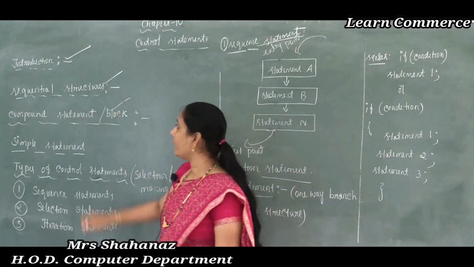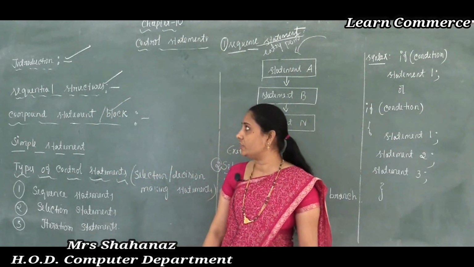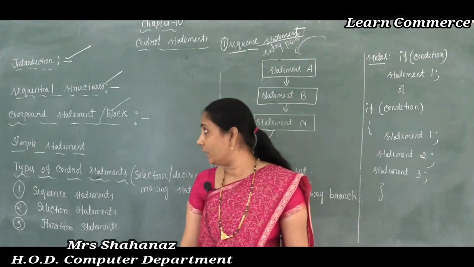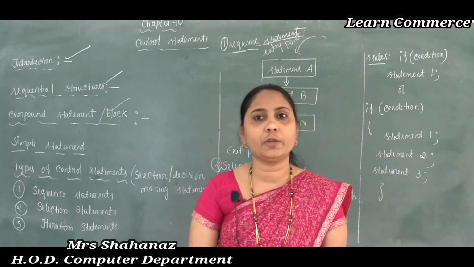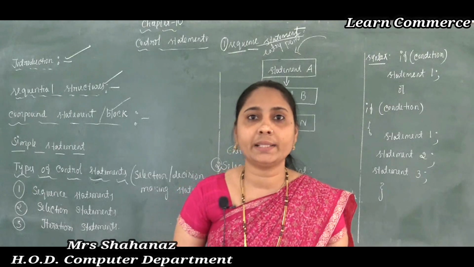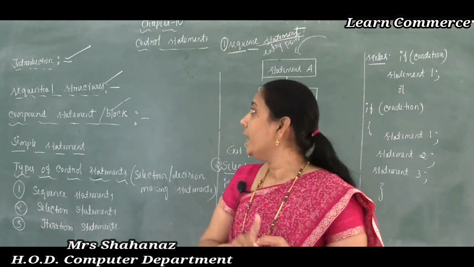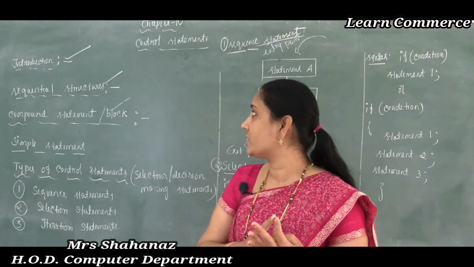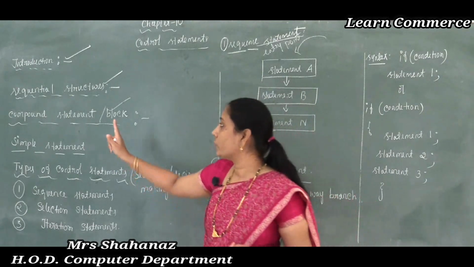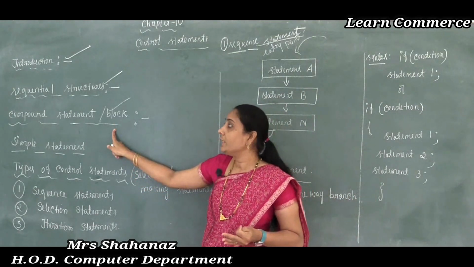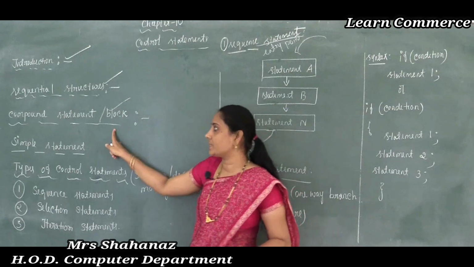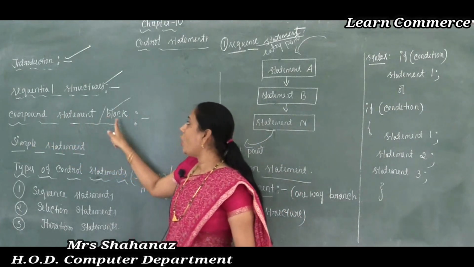And later next one, after completing the sequential structures, now the third point is the compound statement or block. Because now we have just completed the introduction and the meaning of sequential structure. Now the third concept is the compound statement or block here.